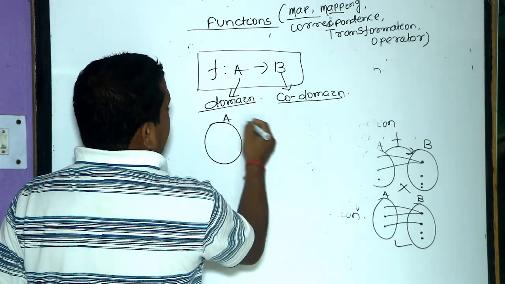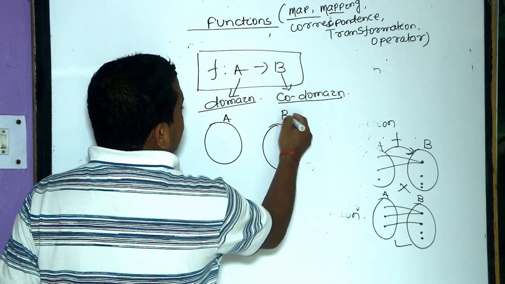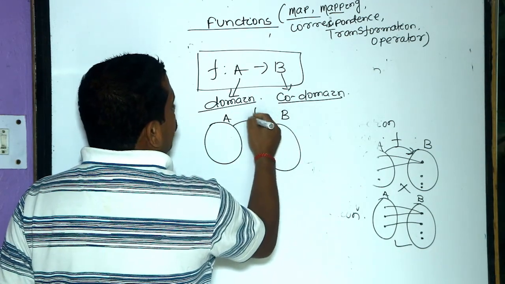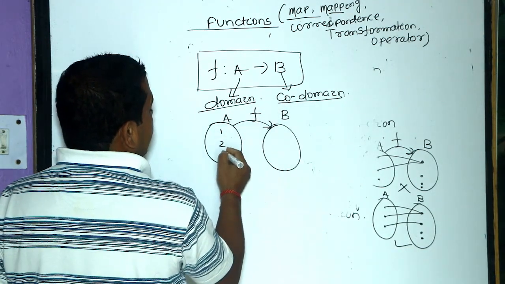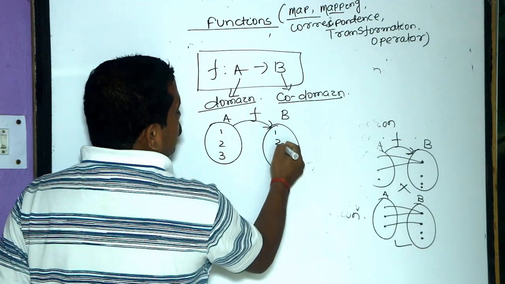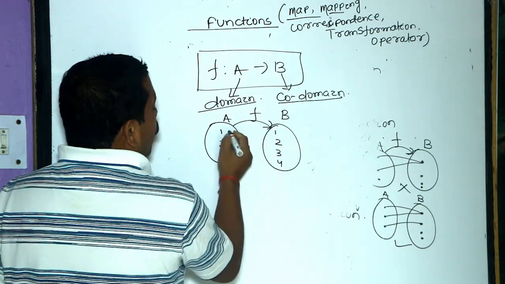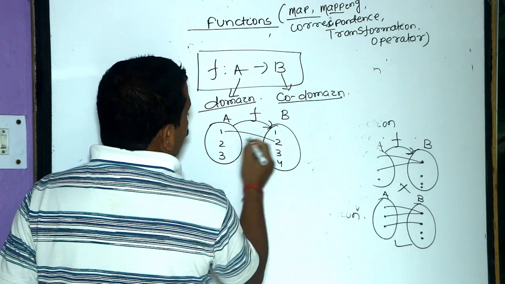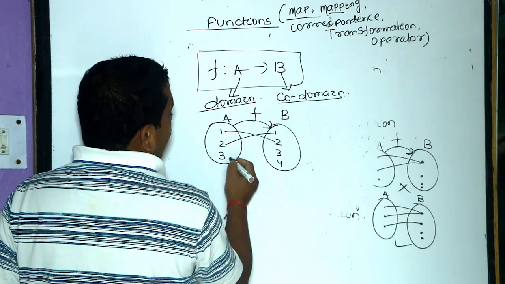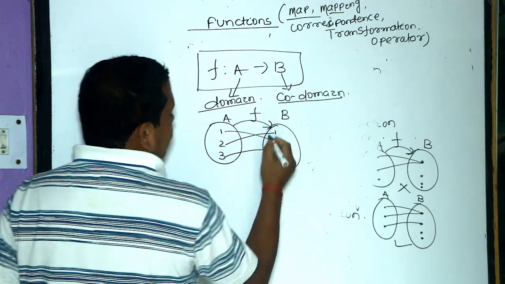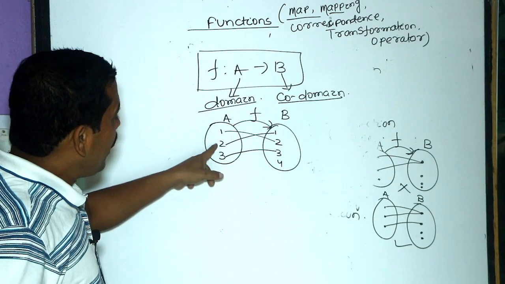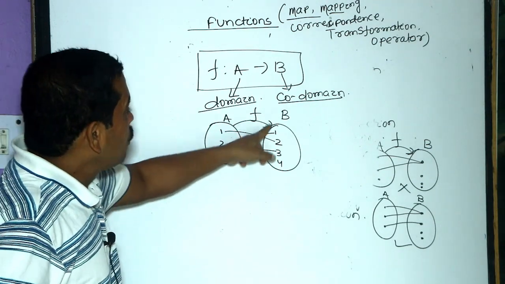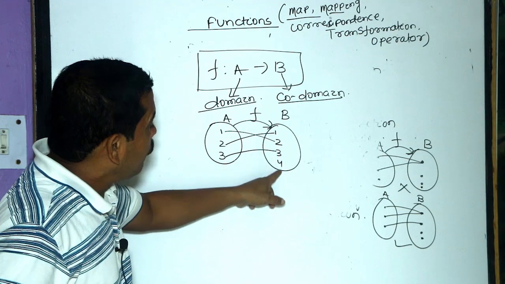Suppose this is set A and this is set B. F is a function from A to B. Here it is 1, 2, 3. Here it is 1, 2, 3, 4. 1 is related with 2. 2 is related with 1. And 3 is related with 3. Here the domain is 1, 2, 3 and codomain is 1, 2, 3, 4.